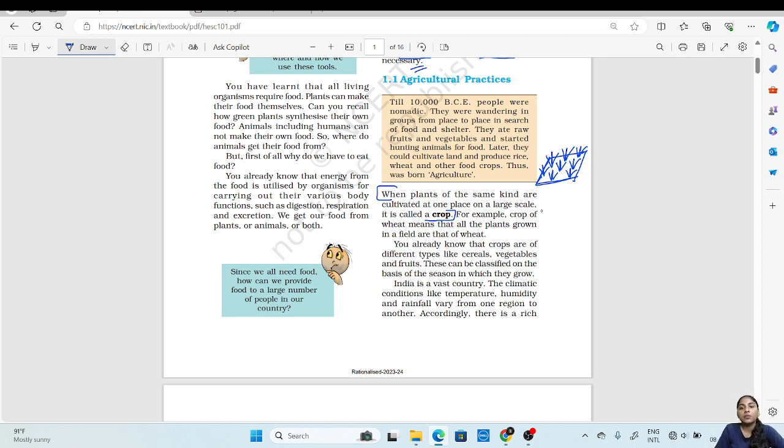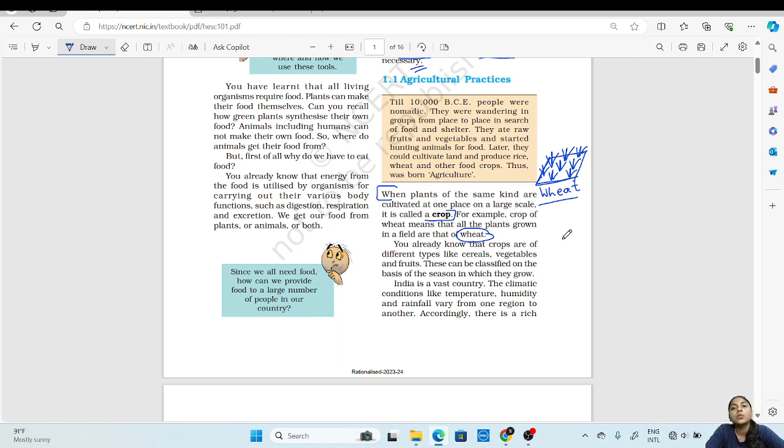Some examples of crops are wheat, rice, then any vegetables. When we say that on a land this is a crop of wheat, it will mean that all the plants grown in that field will be of wheat only. So when I say this crop is of wheat, that will mean that all the plants which are present on that field will be wheat plants.